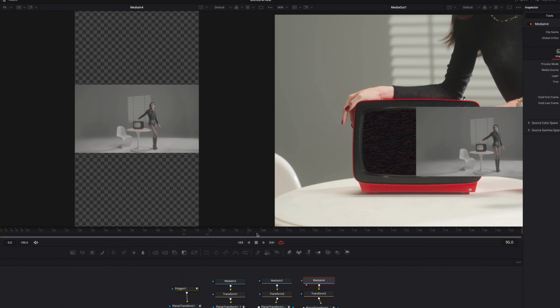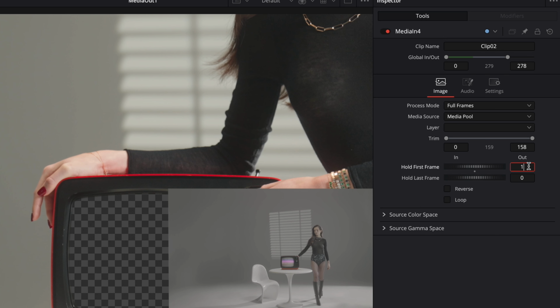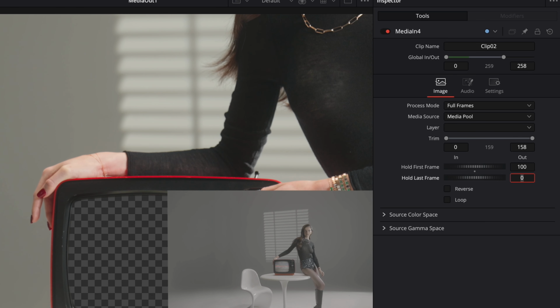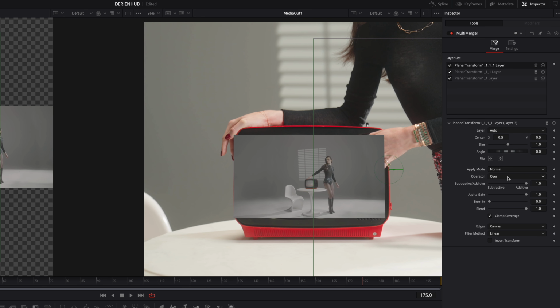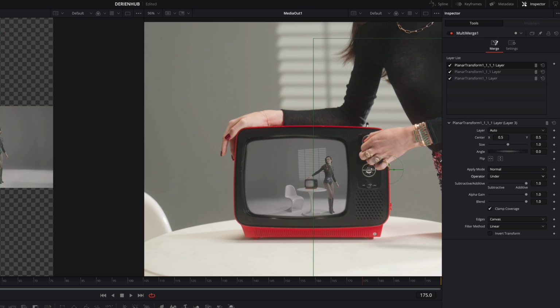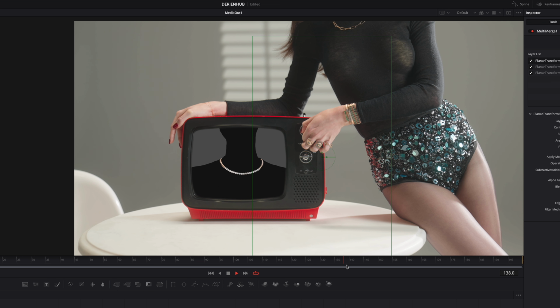All your clips will start at the same time and you're not going to be able to see them in order. To change that, with hold first frame, you can select the frame when your clips start. And with the trim, you can trim your clip. Congratulations, you tracked, masked, and added 3 clips.